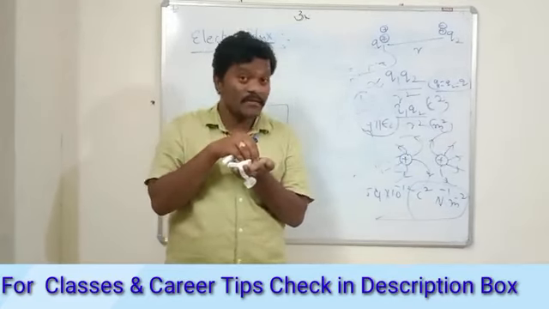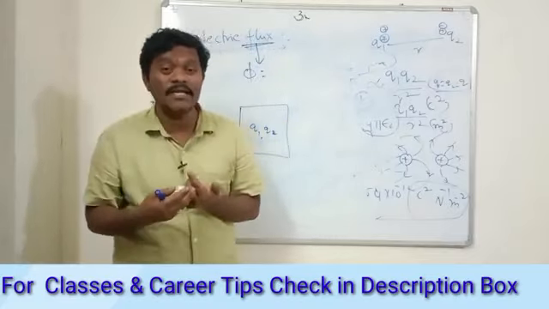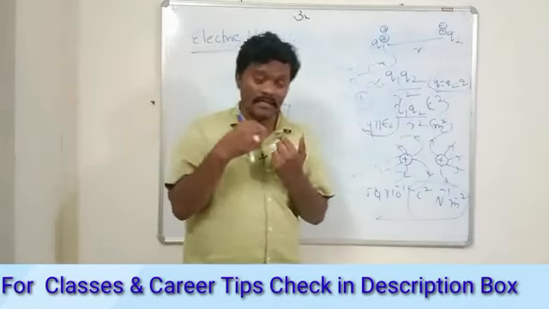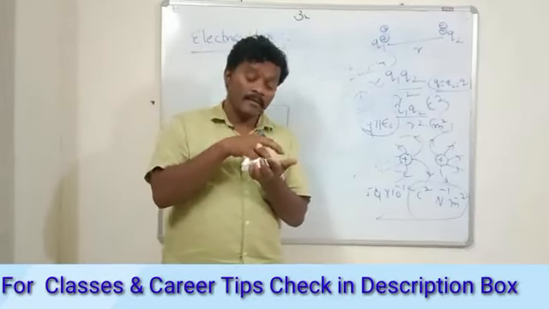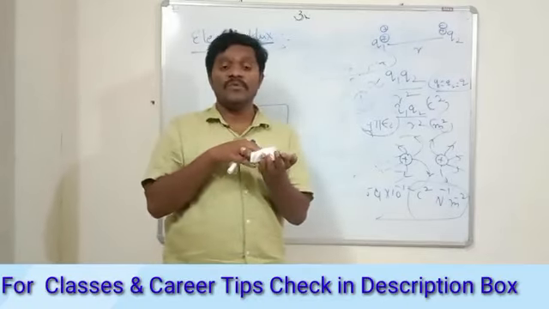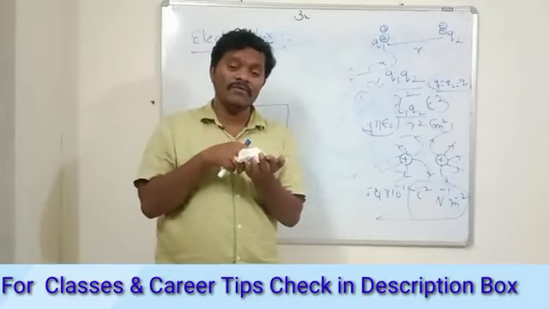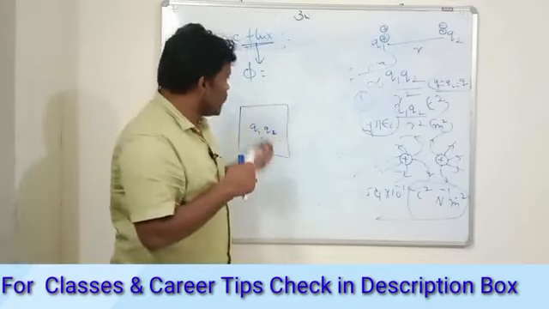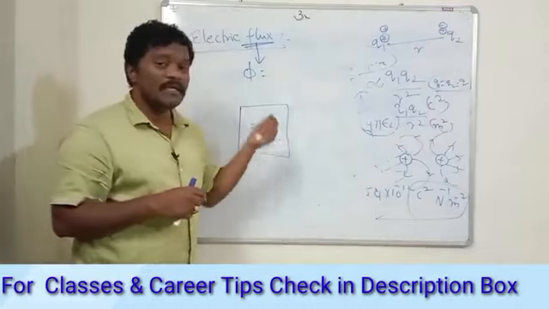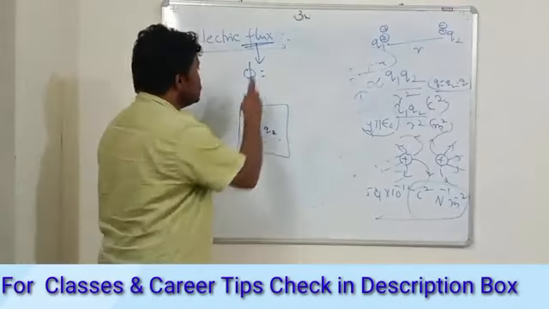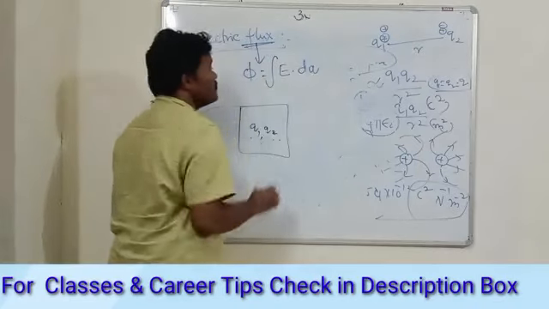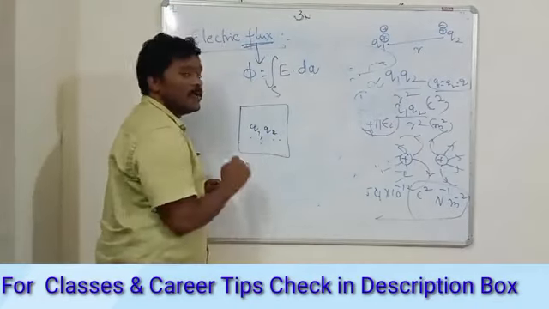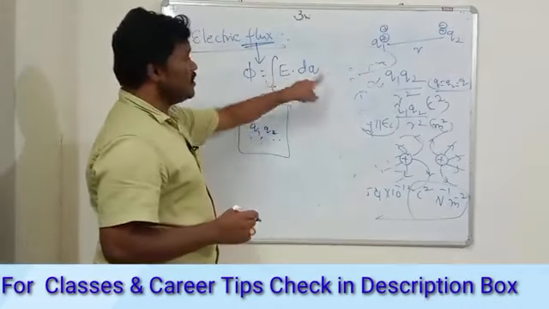You are getting my point? So flux is a scalar quantity, which tells the number of field lines which are passing through this elemental area, whatever you mention. So that makes it very clear that phi is the integral of E dot dA. It may be called a surface integral. So integral E dot dA.